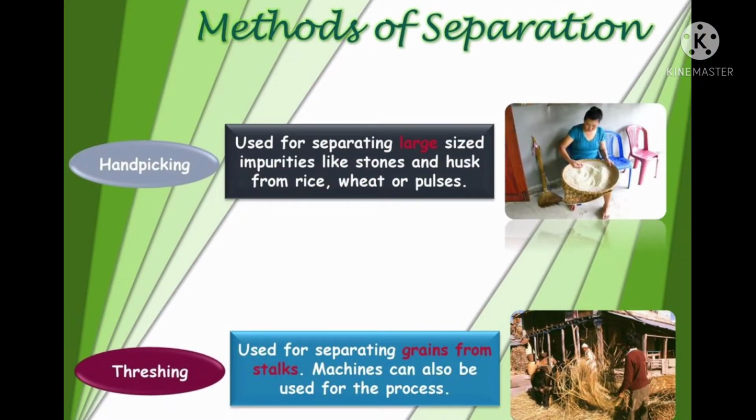There are many methods such as hand picking, it is used to distinguish different size impurities like stone and husk. Threshing, used for separating grains from stalks mainly. It can be done by machines.